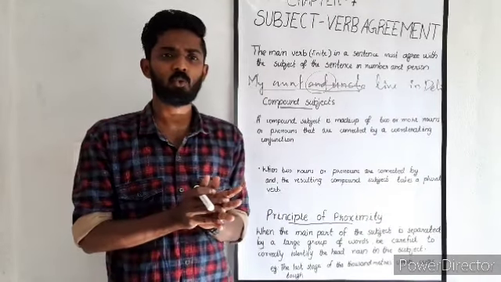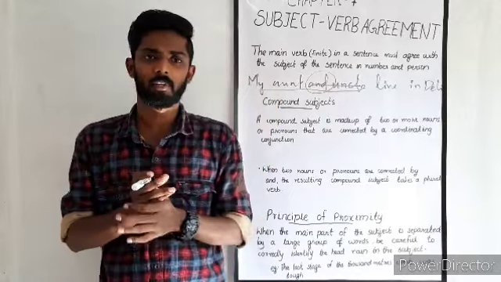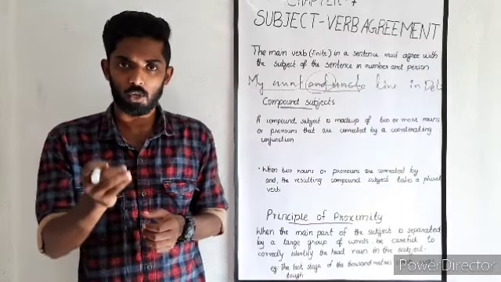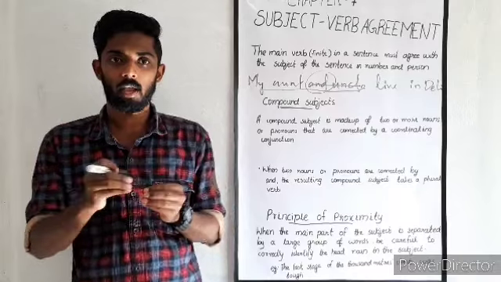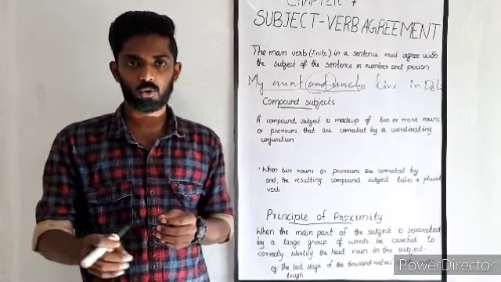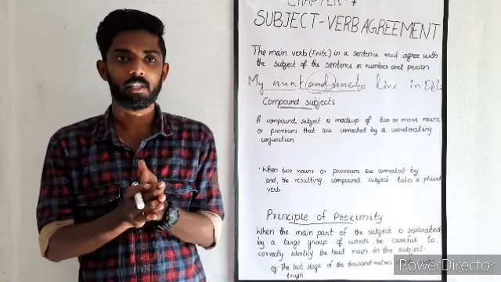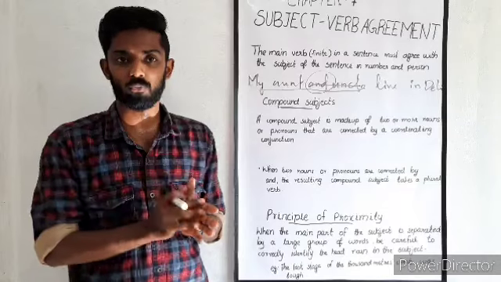And the last one with regard to subject verb agreement is that when a compound subject is made up of singular and plural nouns that are connected by either or, neither nor, or not only but also, the verb will be in the singular form.